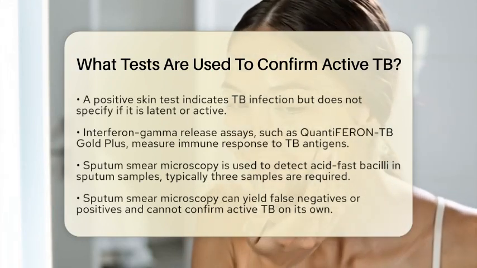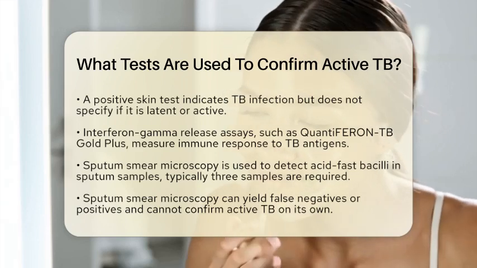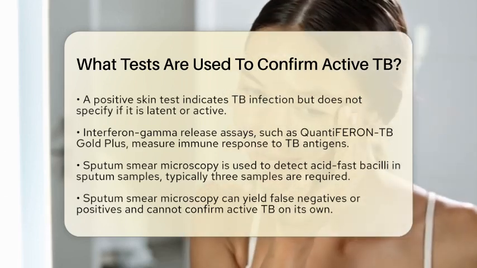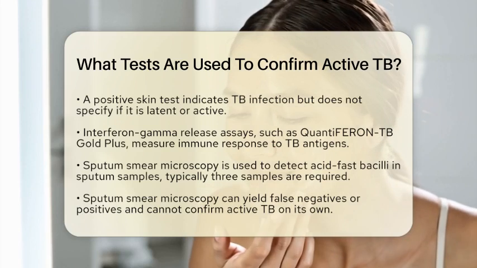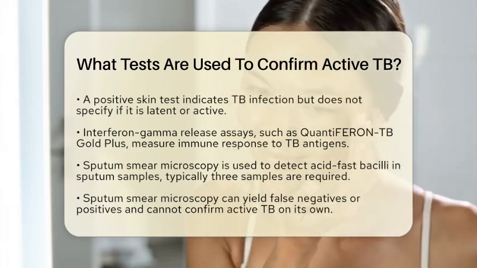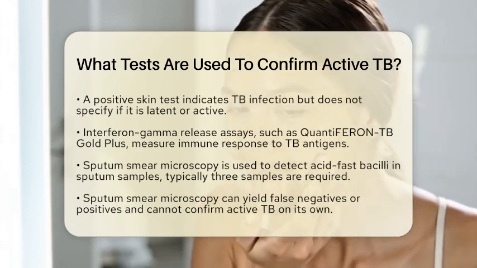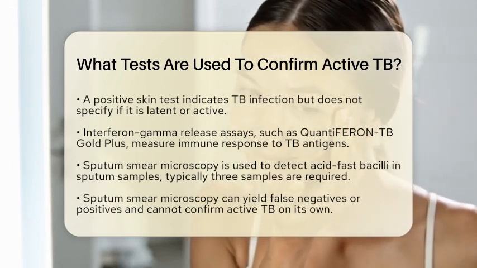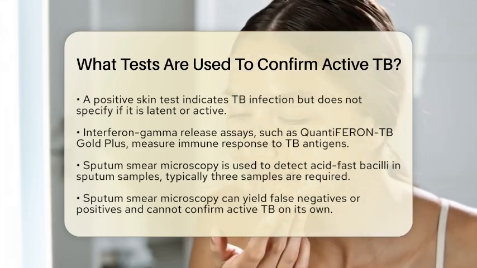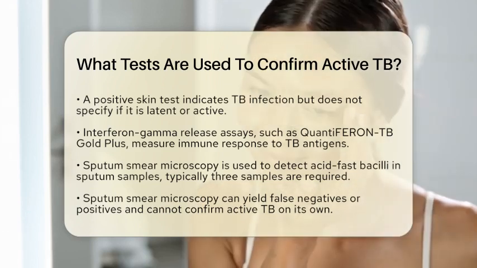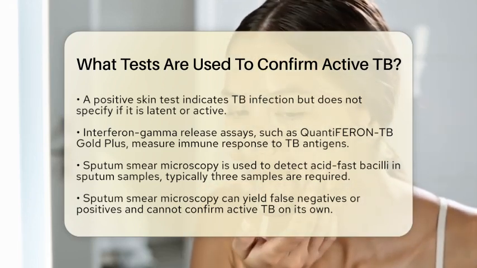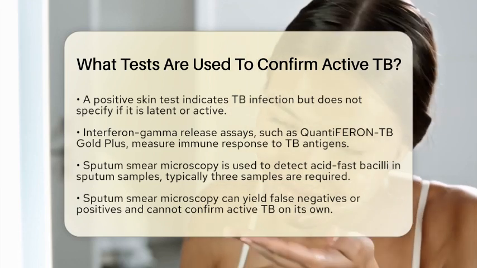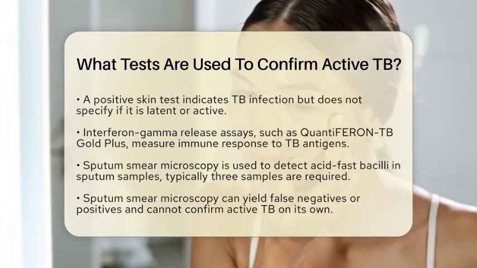Another option is the interferon gamma release assays. These blood tests, like QuantiFERON-TB Gold Plus or T-SPOT.TB, measure how the immune system responds to TB antigens. Similar to the skin test, a positive result indicates TB infection but not active disease. To confirm active TB disease, especially in the lungs, direct detection of the bacteria is crucial.